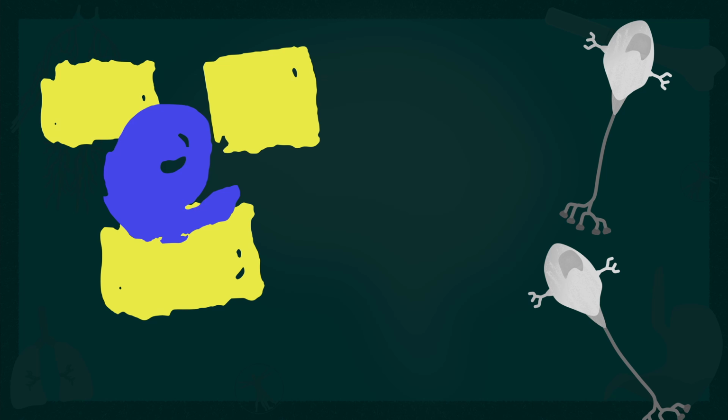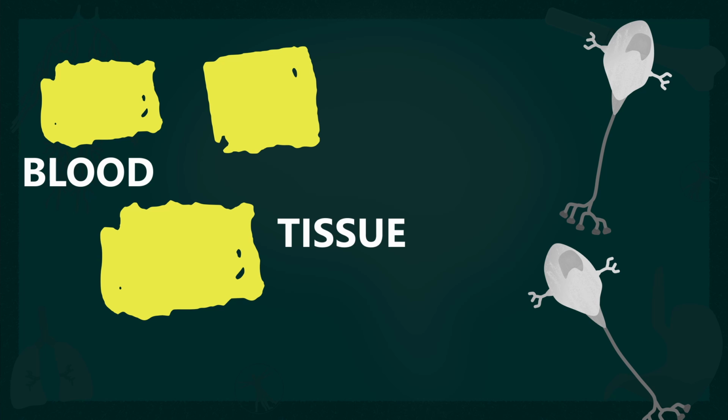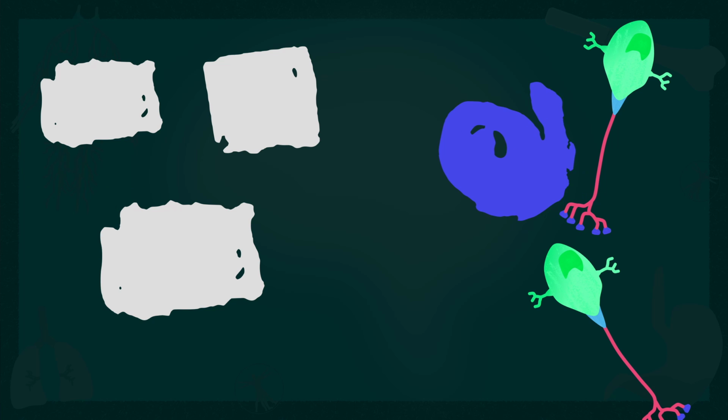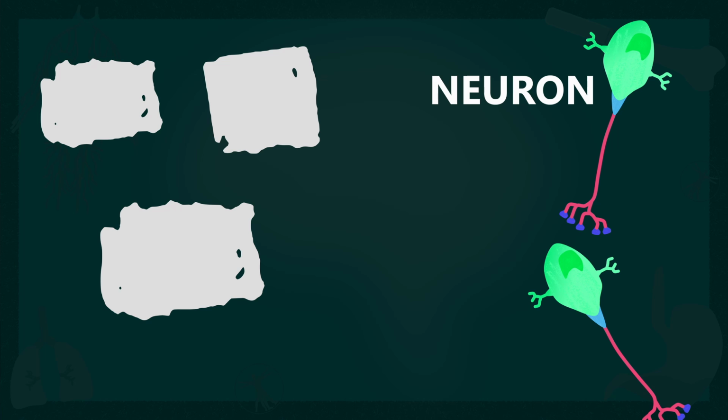Just remember, this dopamine is a hormone traveling through blood and tissue, versus this dopamine, which is a neurotransmitter traveling out of a neuron at the synapse.